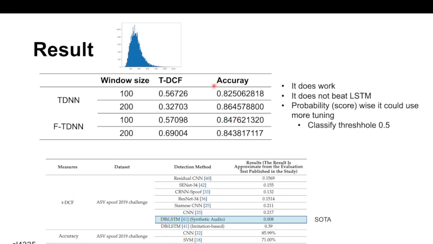So we can see that the TDNN did work. We can see from the accuracy it's doing a decent job, but unfortunately it doesn't beat the LSTM. And the probability, which is the score, could use a little more tuning. So how to understand this is the TDNN has been classifying the audio files mostly correctly, but not with high confidence.